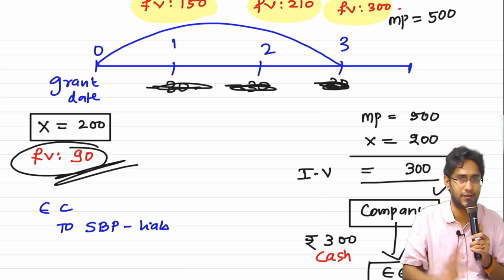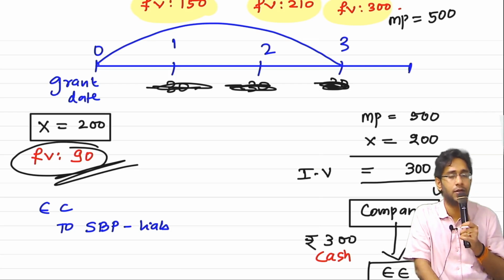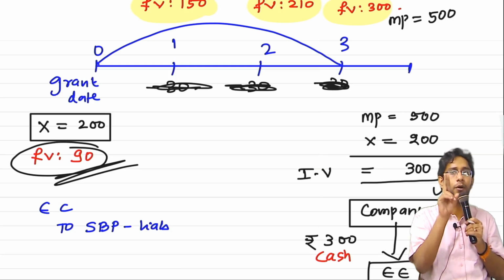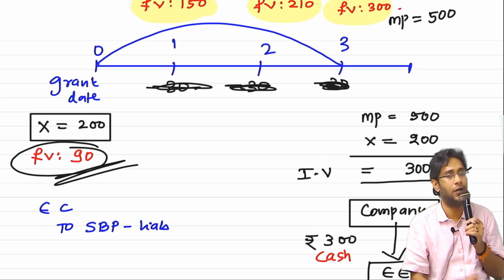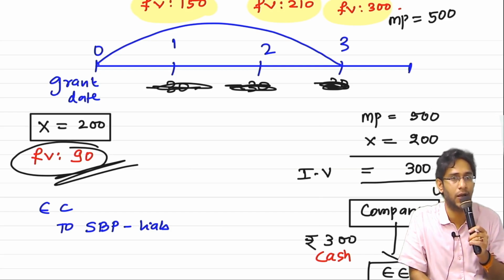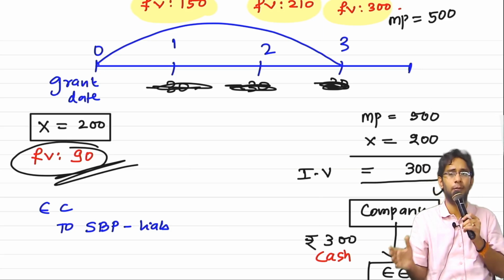So, two changes. What are the two changes? Number 1, in option expense calculation, you have to take the latest fair value of the option. Number 2, while recording the entry, don't call it SBP reserve, call it SBP liability. And you know, SAR is very simple compared to ESOP.